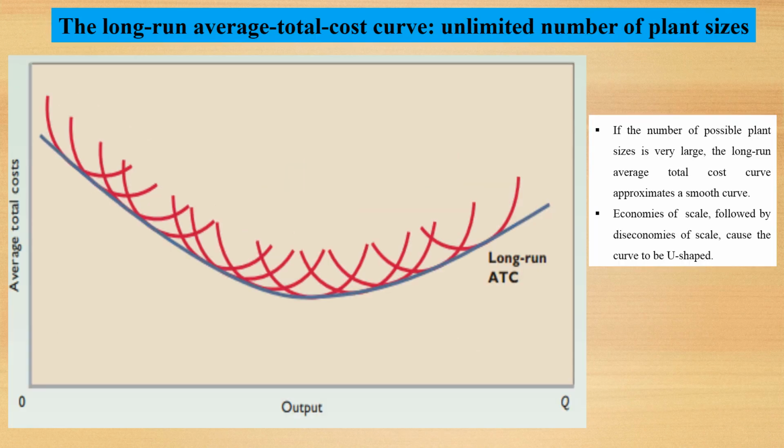Here we have the long run average total cost curve when we have an unlimited number of plant sizes. If the number of possible plant sizes is very large, the long run average total cost curve approximates a smooth curve. Economies of scale, followed by diseconomies of scale, cause the curve to be U-shaped when we have an unlimited number of plant sizes in the long run.